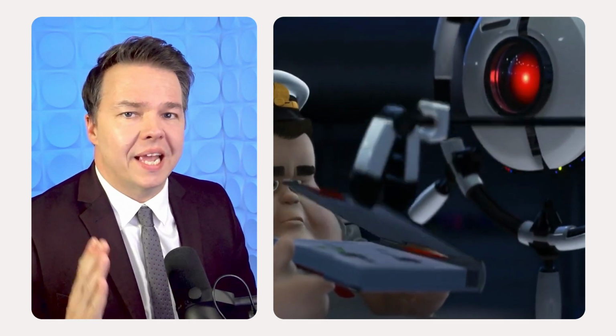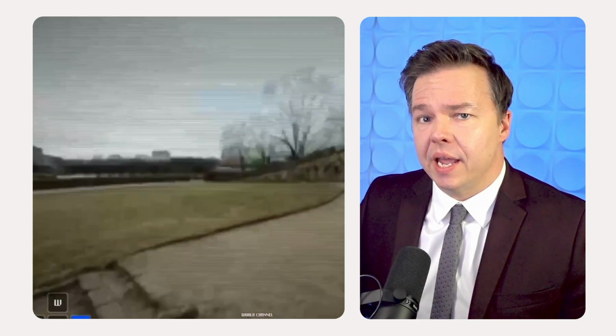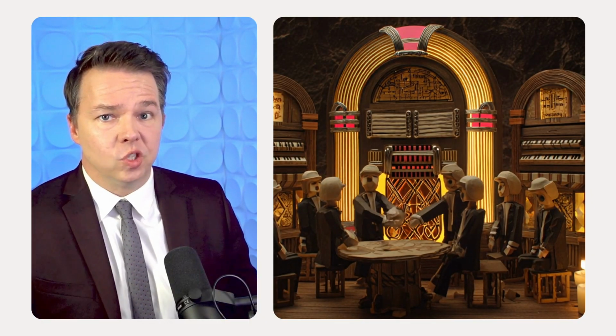The simplest, best, and only guide to prompting you'll ever need. Explore generated 3D worlds in real time. And record labels are finally coming to the table with generated AI music. All that and more is coming up right now.